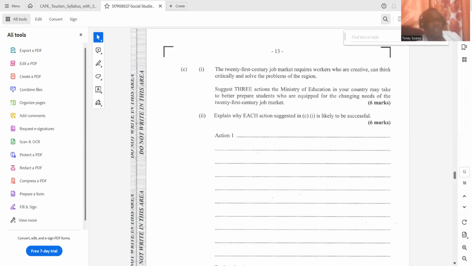They can have a seminar or give out information pamphlets to let teenagers know, or not even teenagers, but young adults as well, know that these are some new and emerging jobs, and this is what you need to do in order to be qualified to enter these jobs. This is going to be successful because some jobs are becoming obsolete.